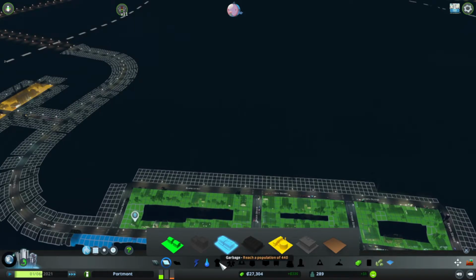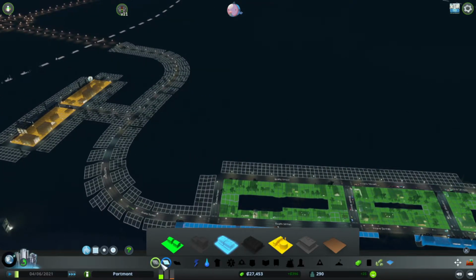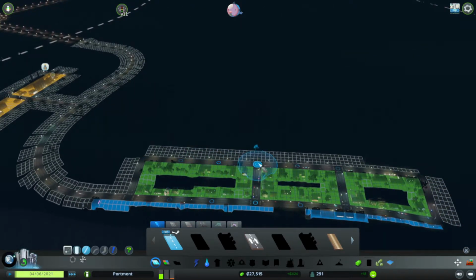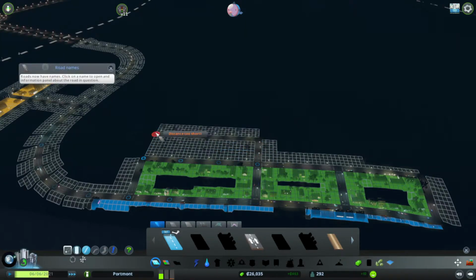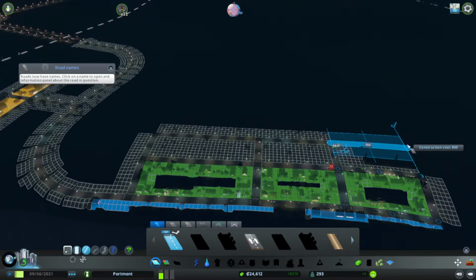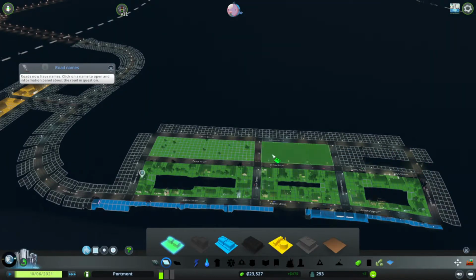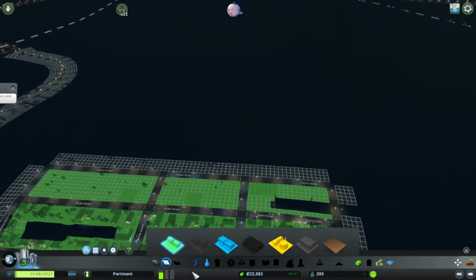I'm just having a look over the milestones. 440 population, I can start to do some new things. So we just need to speed this up a little bit. The green, or housing, is starting to go up. So I'm going to go up by 10 units across however far I've got my blocks, and start linking them together. Oh gosh, that green's gone up fast. Alright, let's zone some houses.